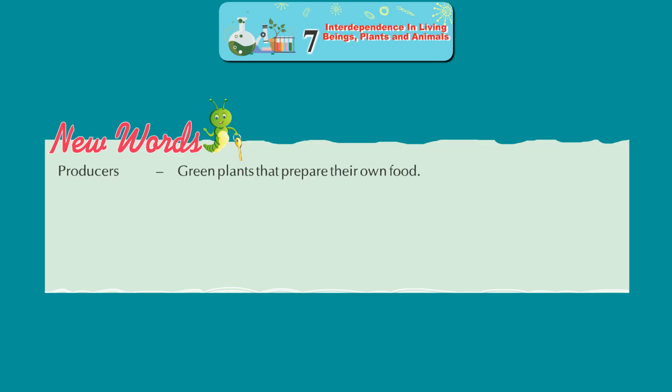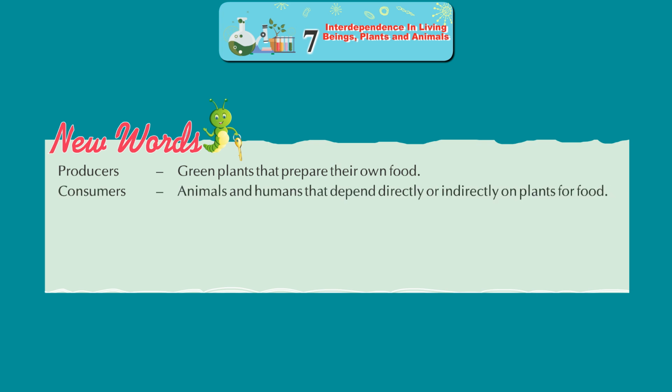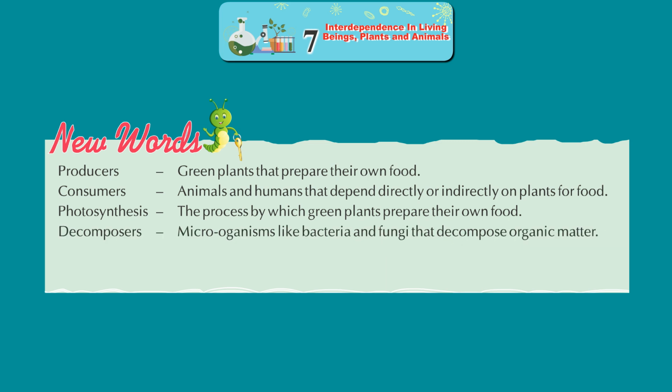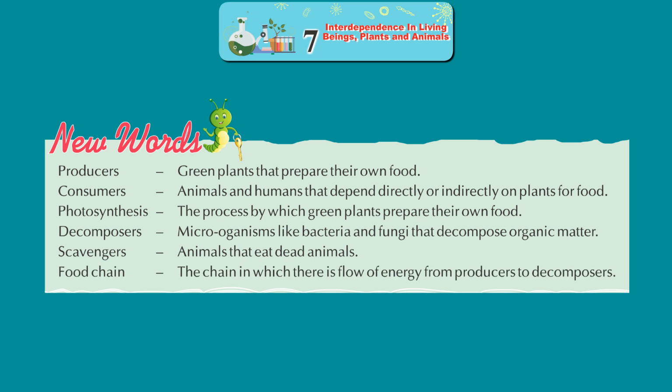New words. Producers: green plants that prepare their own food. Consumers: animals and humans that depend directly or indirectly on plants for food. Photosynthesis: the process by which green plants prepare their own food. Decomposers: microorganisms like bacteria and fungi that decompose organic matter. Scavengers: animals that eat dead animals. Food chain: the chain in which there is flow of energy from producers to decomposers.